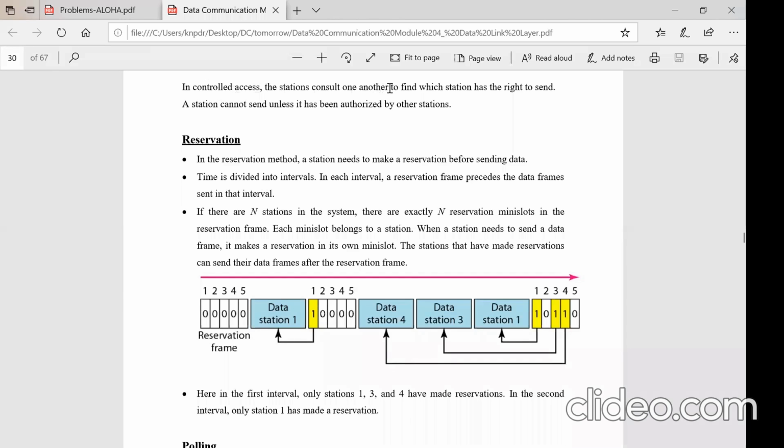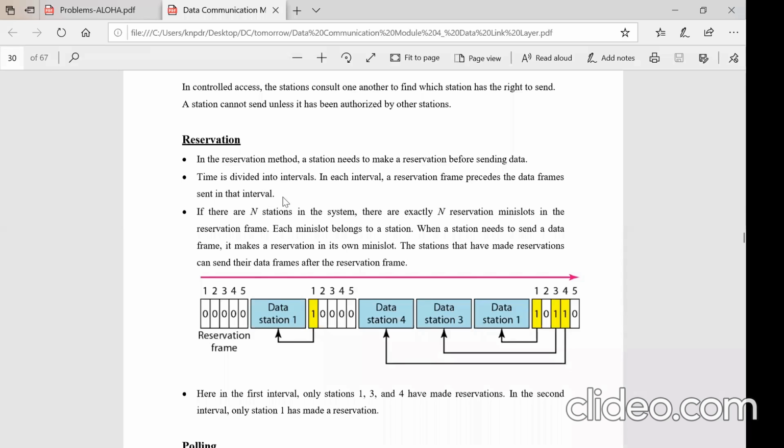The stations consult each other to find which station has the right to send. That means there must be some authority, some authorization among themselves, right? No primary or server which monitors it. Among them, one will act as the authorization, or they share the authorizations among themselves and act accordingly. It is called self-discipline, right?